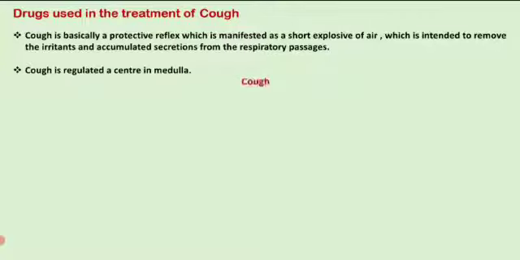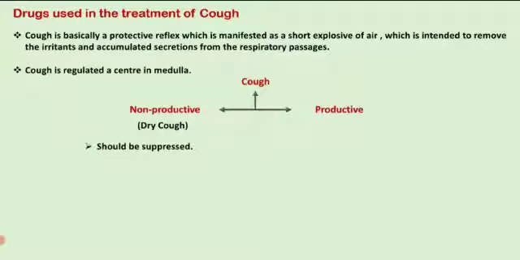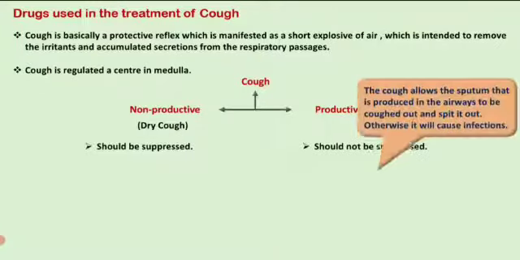Now there are two types of cough. One is non-productive, which is also called dry cough, and the other is the productive cough. The dry cough needs to be suppressed because it's not protective, it's just irritating the patient. The dry cough may be due to intake of some drugs such as ACE inhibitors, and the protective cough is due to throat infections and it should not be suppressed.